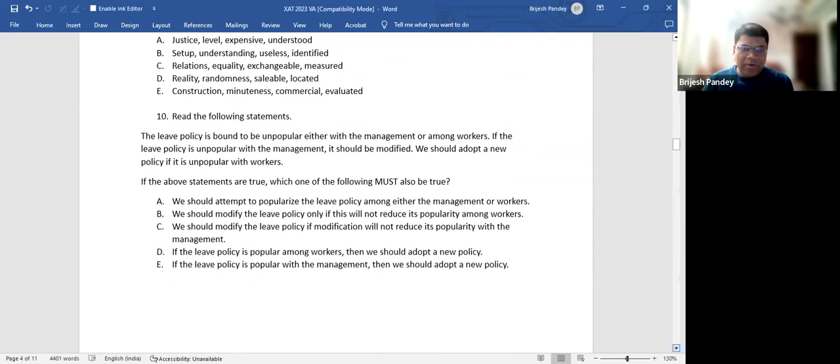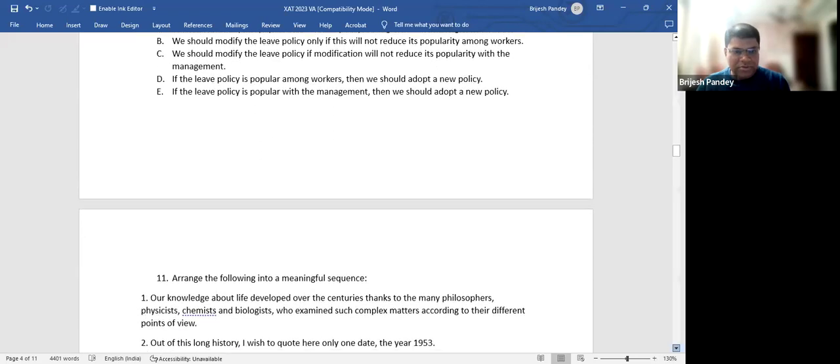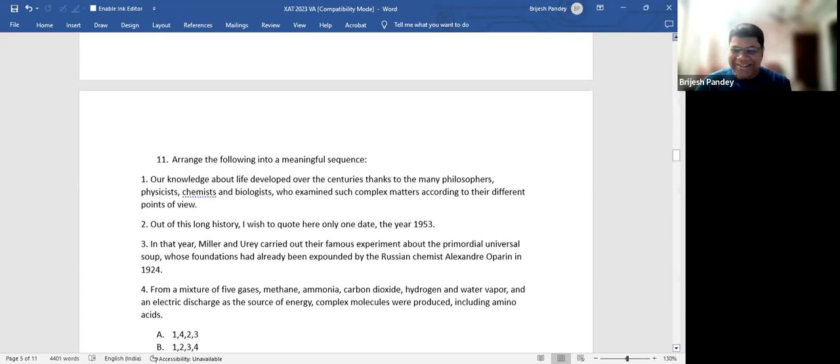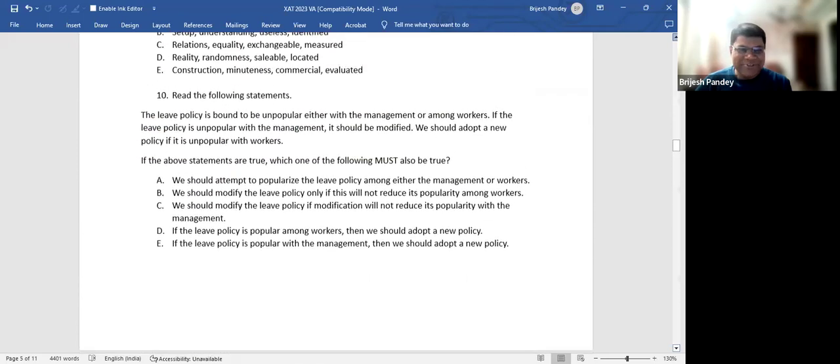Tenth question. After this, there is one RC, very, very easy RC, so RC, you would be surprised that XAT can have such a simple RC. So quickly we'll finish this and then we will finish those questions. Sorry, not three. I think we have two more questions. There is one more Parajumble. I think this was the easiest of all questions. So let's do it quickly, okay? I have decided to finish 13 questions today, 15 questions.